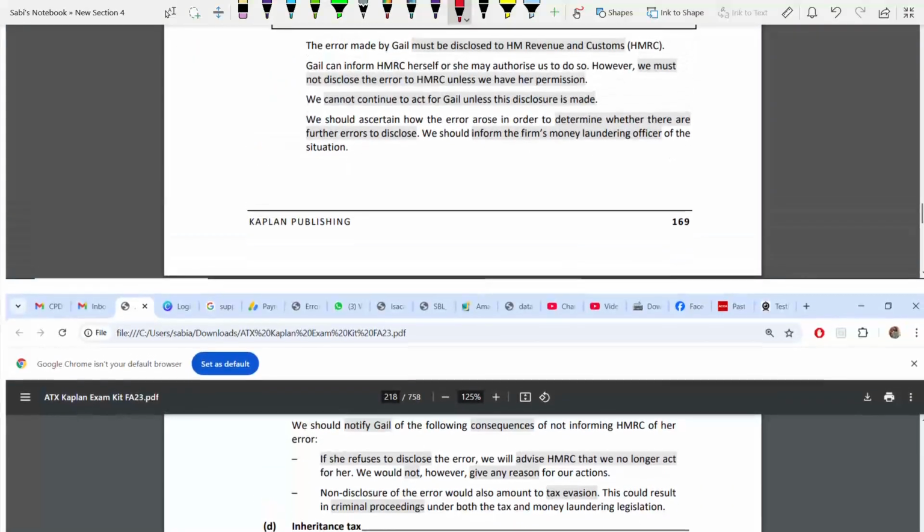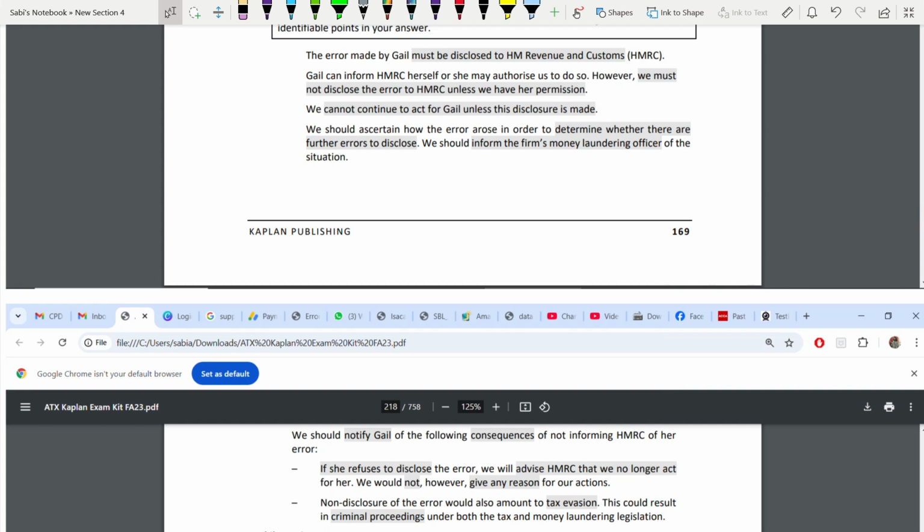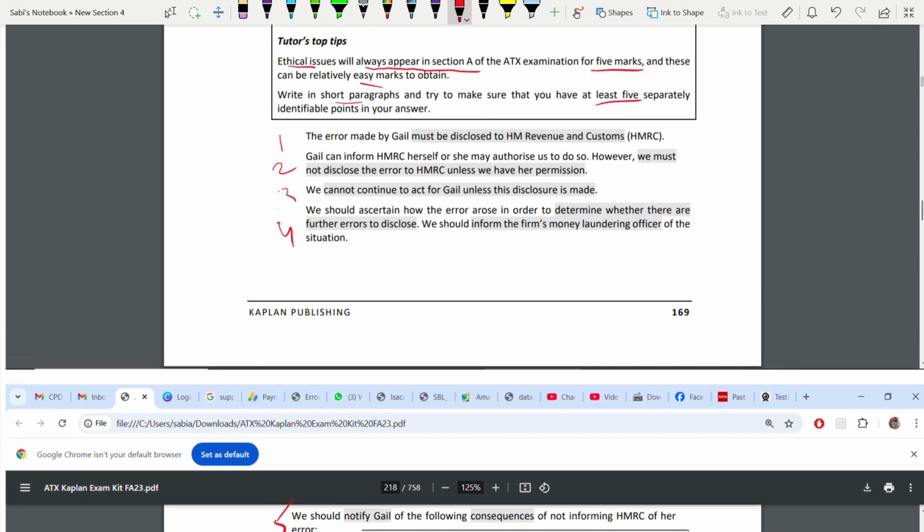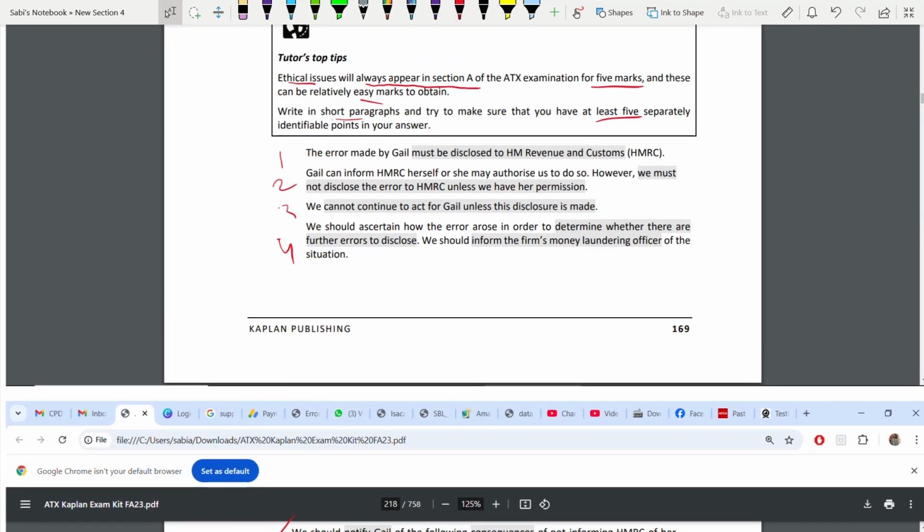Okay. So now, if you see here how many points there are, with each point in a different paragraph, then you know how many points you have written. 1, 2, 3, 4, and the fifth point. So you are getting the 5 marks. This is the order you have to follow. First, you have to state. See, the question is state, not explain. So the error has to be disclosed to HMRC. That is number 1.